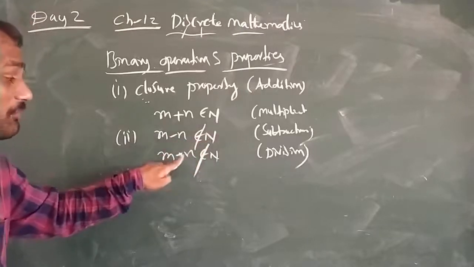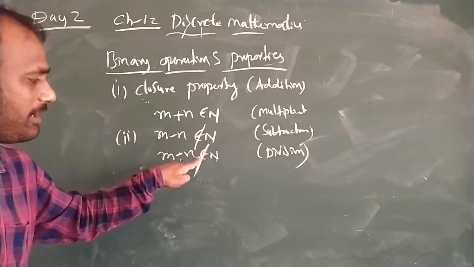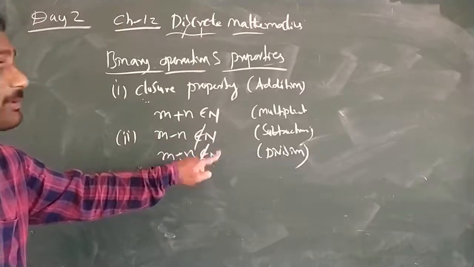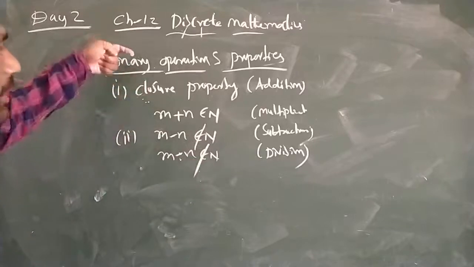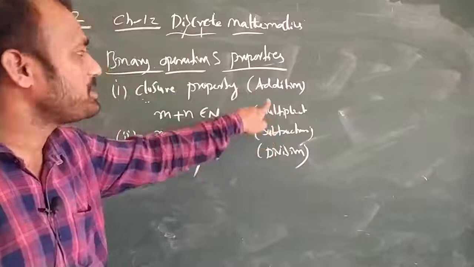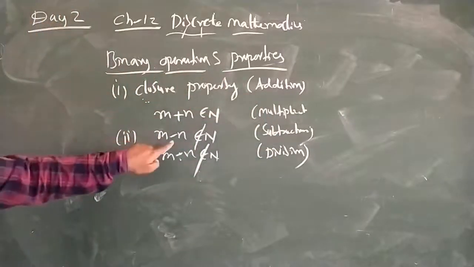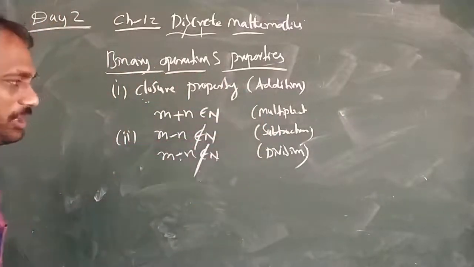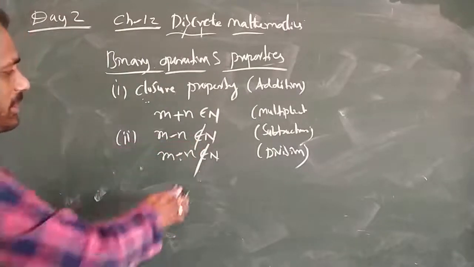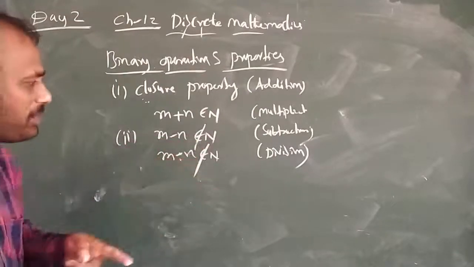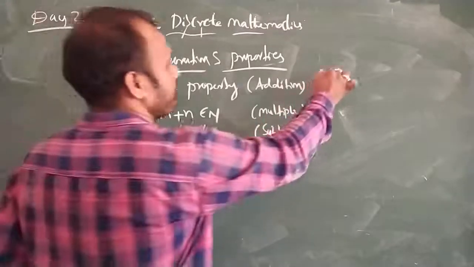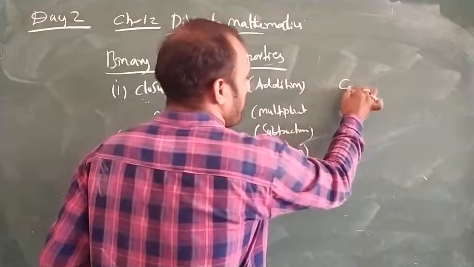If I divide two numbers, the result will be a rational number or a real number, so it will not belong to the natural numbers. So the closure property on binary operations is satisfied only for addition and multiplication, but not for subtraction and division. To overcome this, if it is not belonging to natural numbers, we have already learned the basic things. First, it will be a complex number.